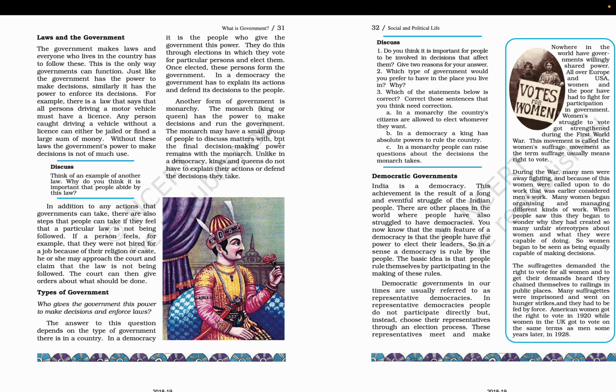The monarch may have a small group of people to discuss matters with, but the final decision-making power remains with the monarch. Unlike in a democracy, kings and queens do not have to explain their actions or defend the actions they take.